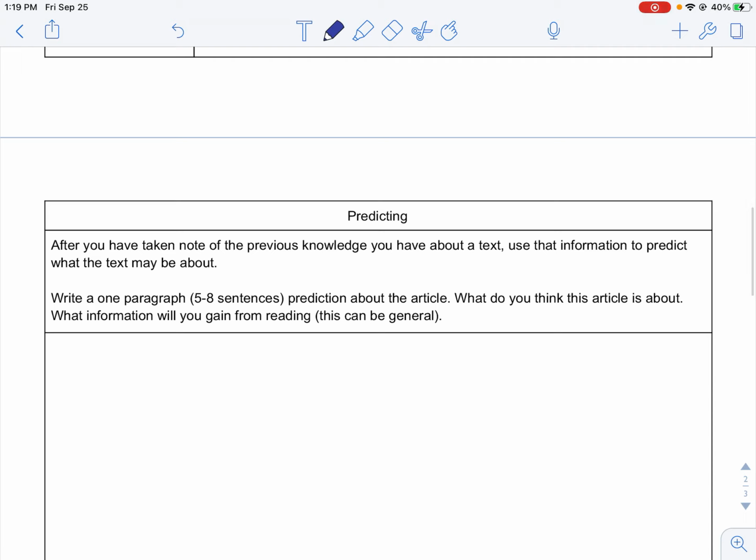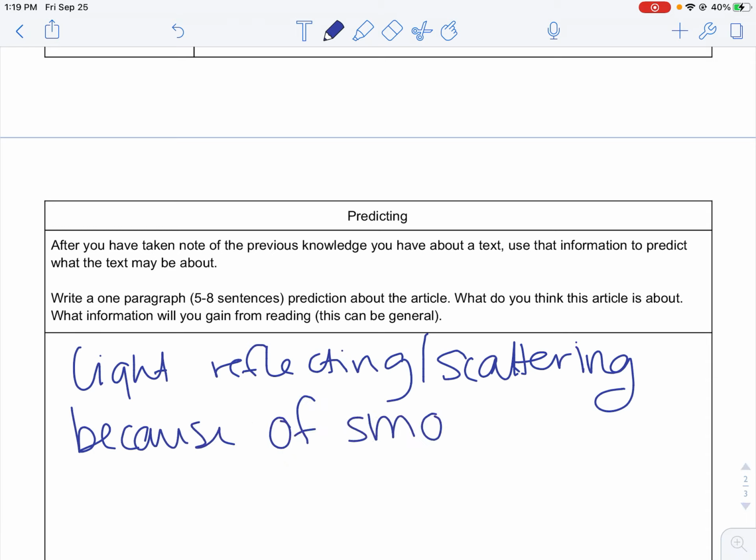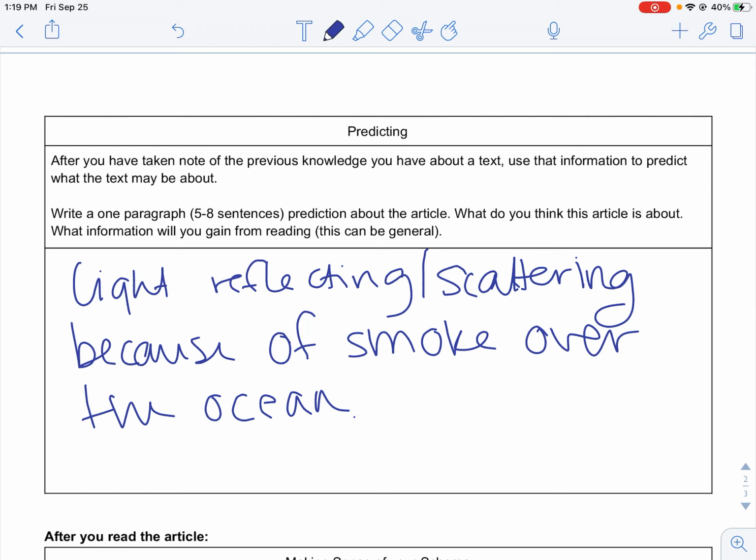So I'm thinking that light is reflecting or scattering. Something is happening with the light because of smoke over the ocean. Okay. So that's the very basic prediction that I have. Then I would need to expand upon that, make it a nice paragraph of what I think is going to be touched on in this article.